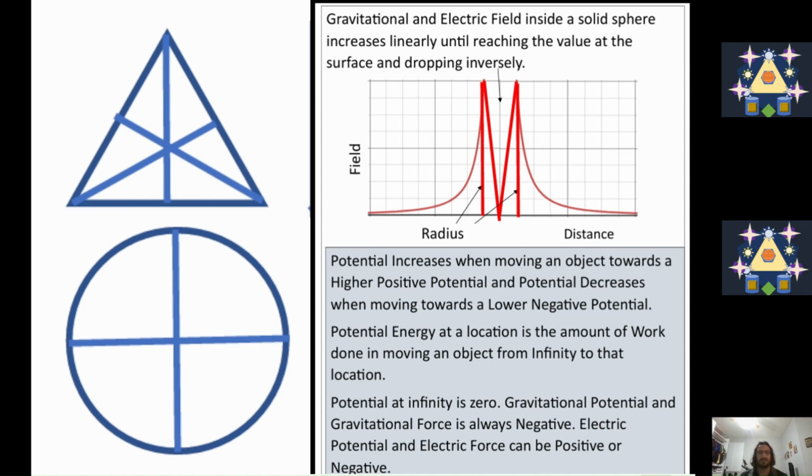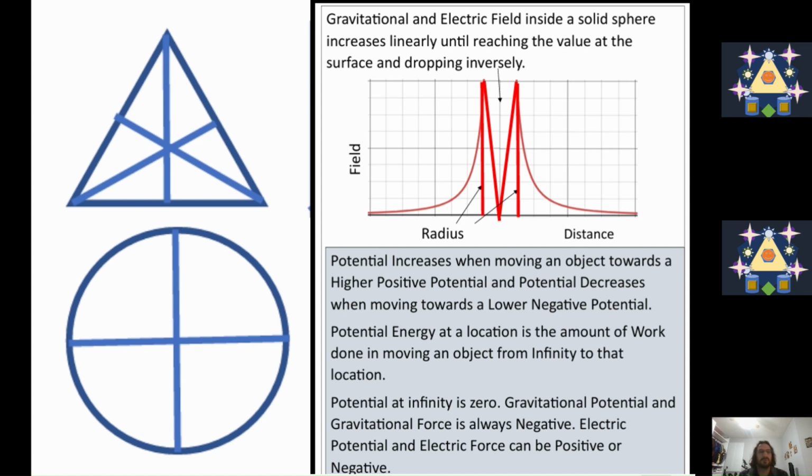The gravitational or electric field inside the sphere drops as you go towards the center, and in the middle of the sphere, it's zero. But then as you move out of the center of the sphere, it rises in direct proportionality. And then once it reaches the surface, as you go into space, it drops following an inverse relationship.